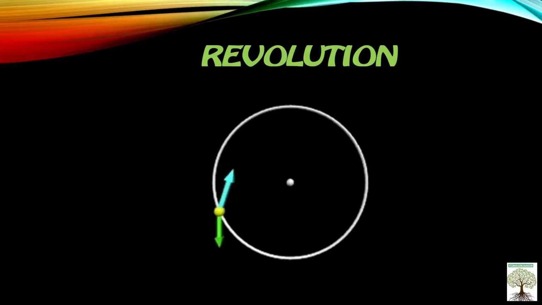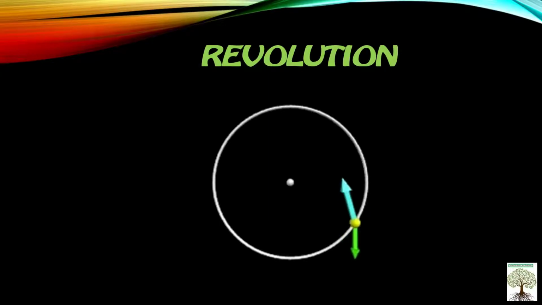Let's see what is revolution. Now revolution occurs when an object moves or circles around another object. See here, this is the white ball, and this yellow ball is revolving around this white ball at the center, and this is called revolution of this yellow ball. Okay, so revolution occurs when an object moves or circles around another object in an orbital path or elliptical orbit. What do you mean by elliptical orbit? Elliptical orbit means the oval path. So our earth also revolves around the sun in an elliptical orbit.